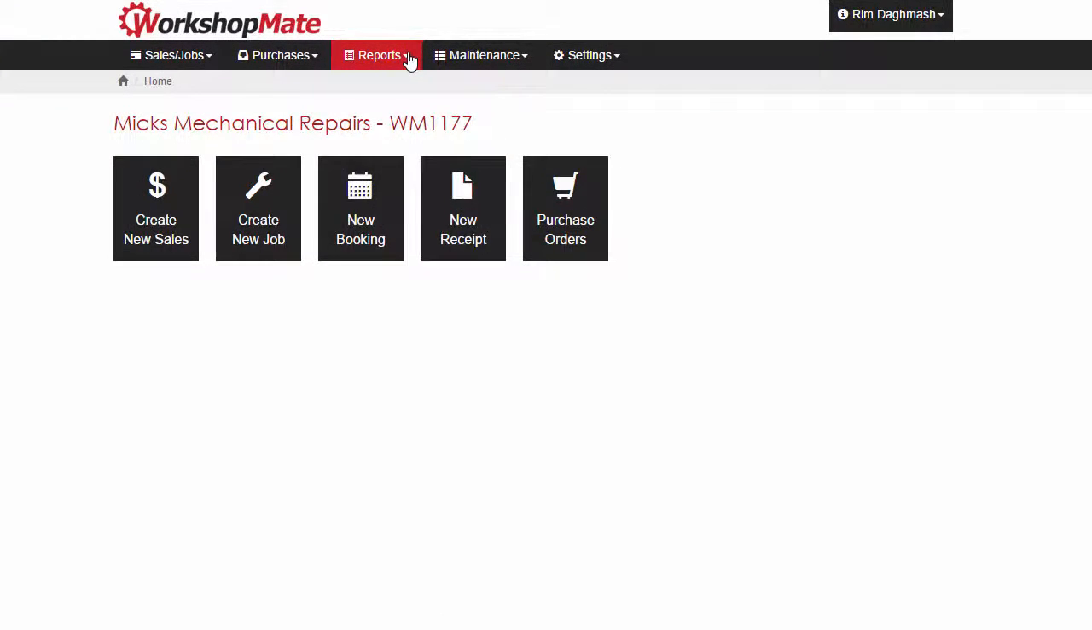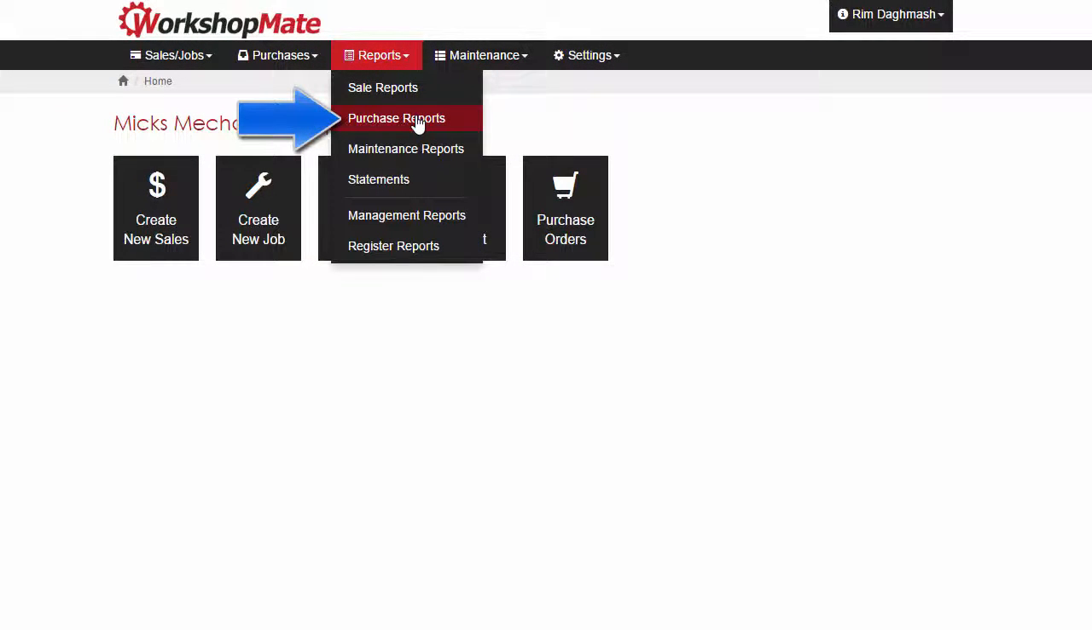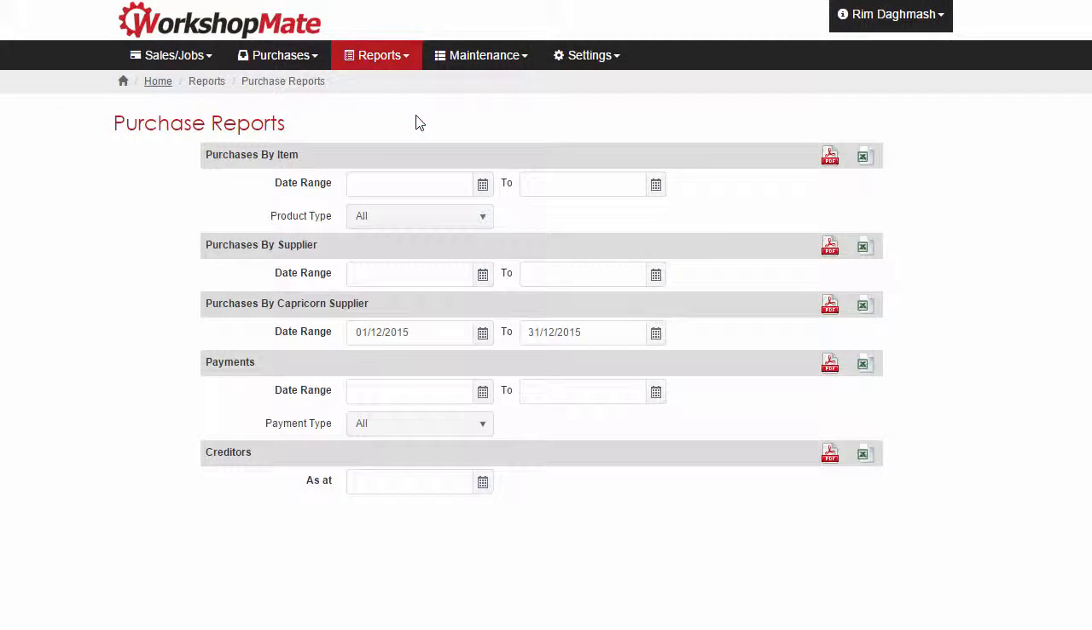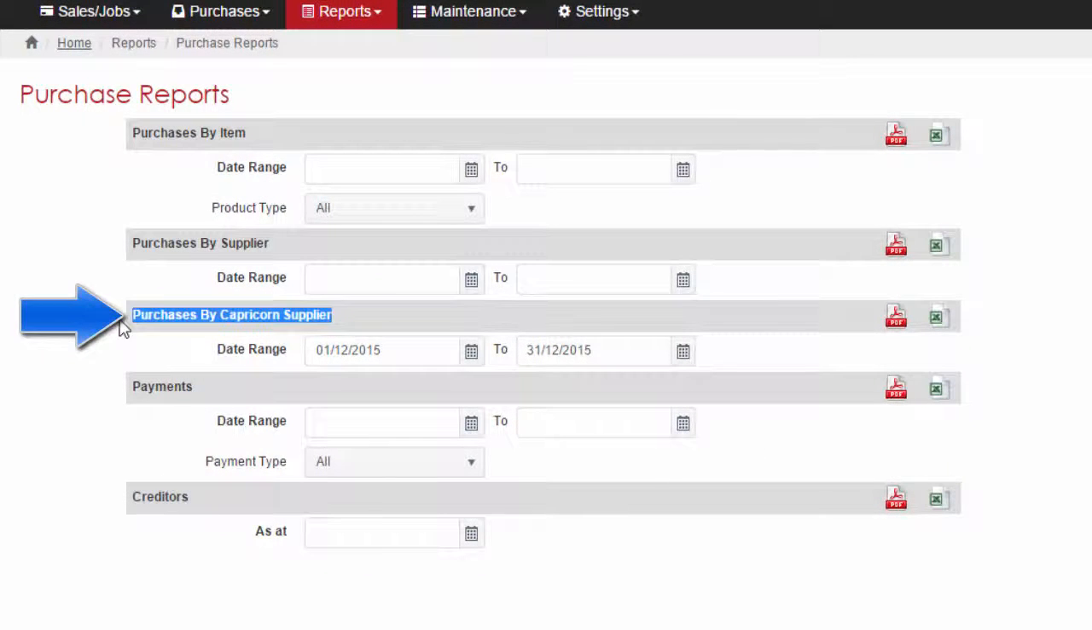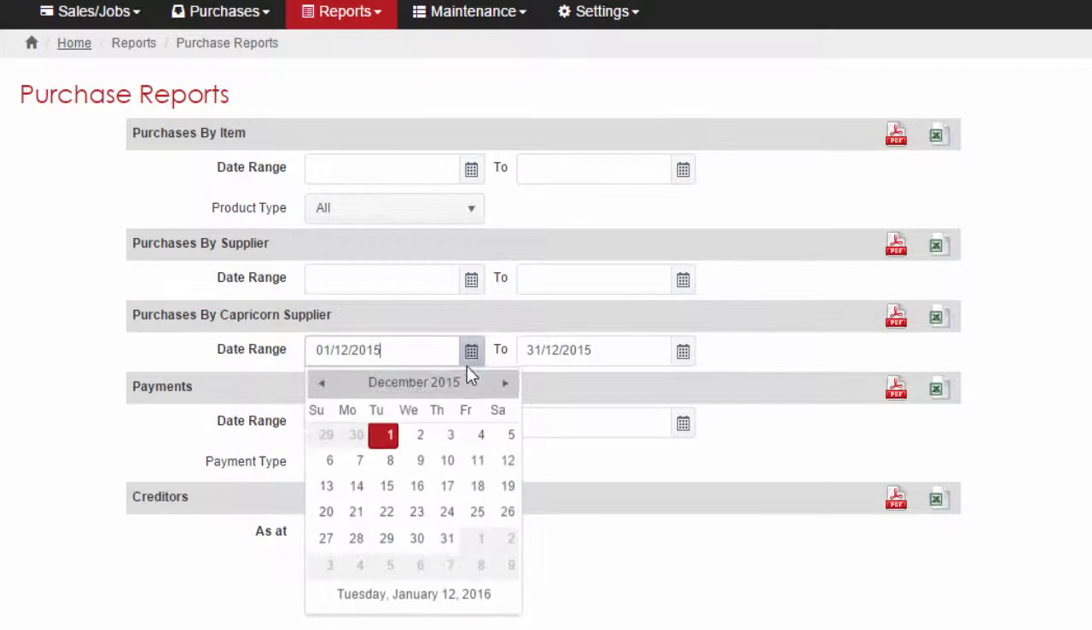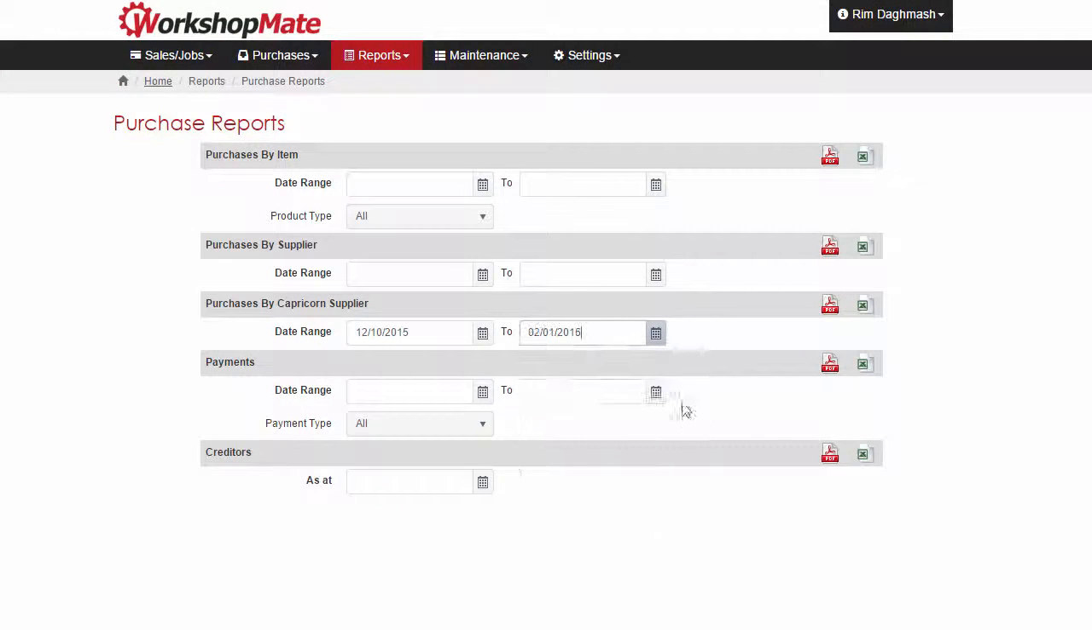Run the reconciliation report by going to Reports and then Purchase Reports. Select Purchases by Capricorn Supplier. Enter a date range. Click on the PDF or Excel icon to generate the report.